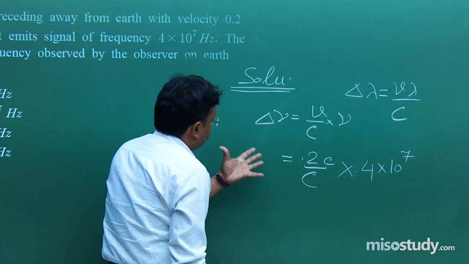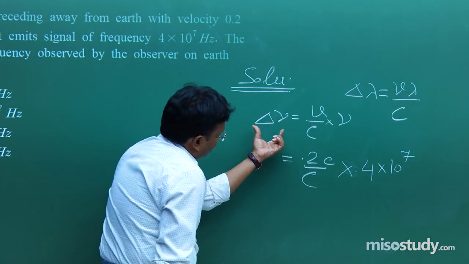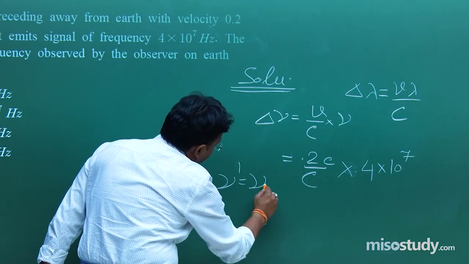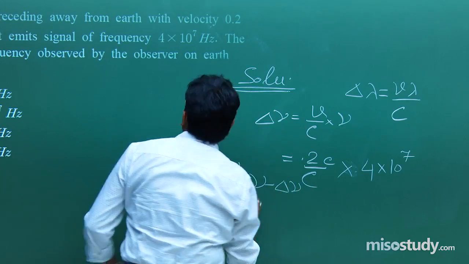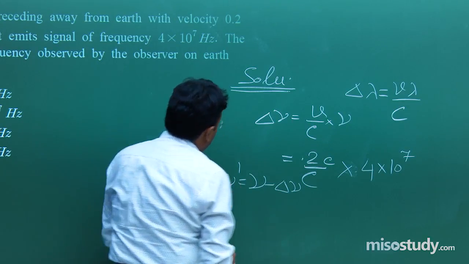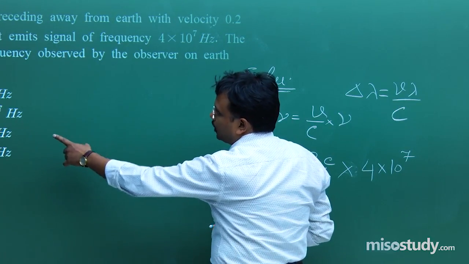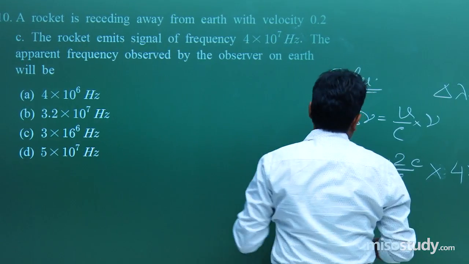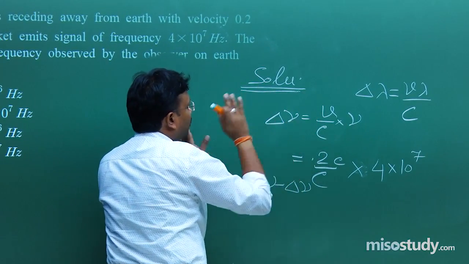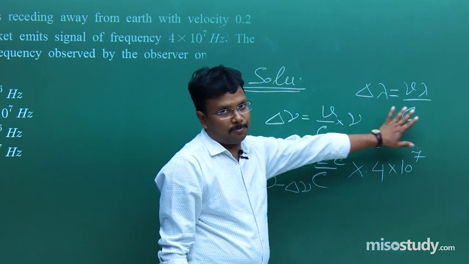Once you solve it, you will get this delta nu value, and nu prime is equal to nu minus delta nu. Nu is given, so you can easily find out delta nu, which is 3.2 into 10 to the power 7 Hertz.